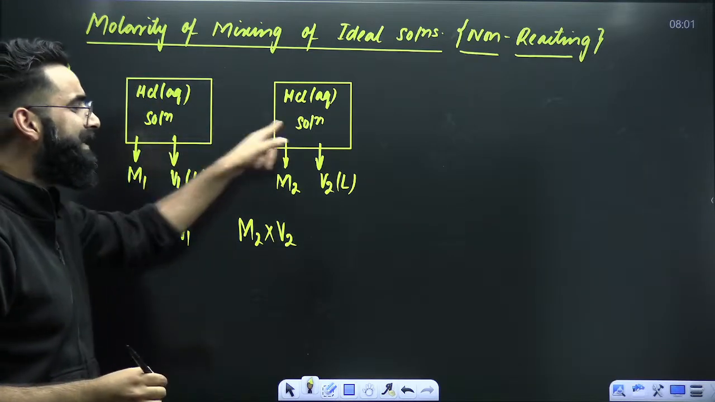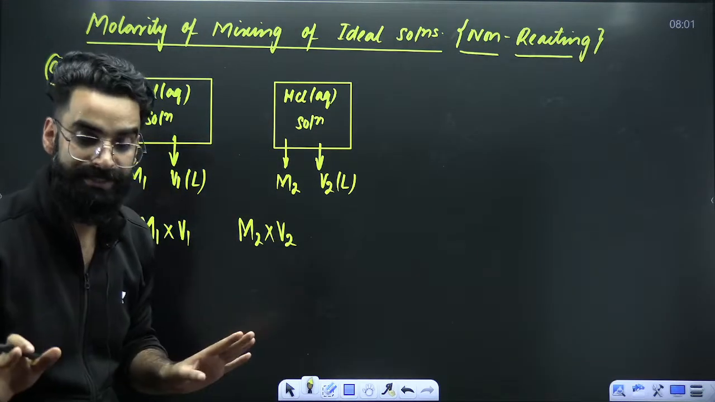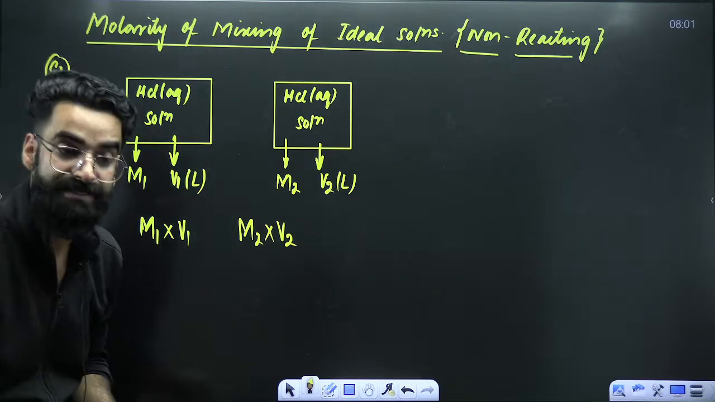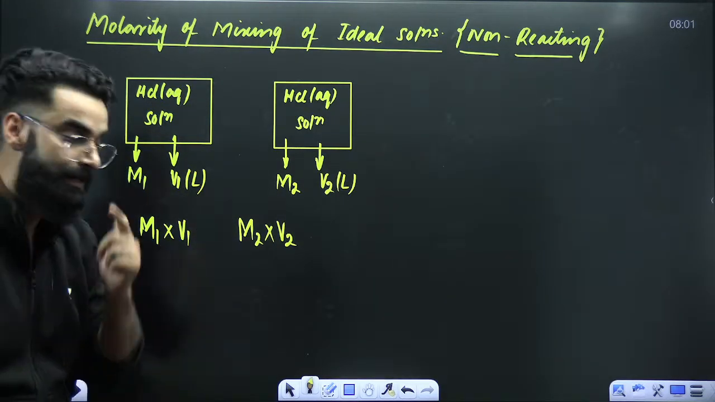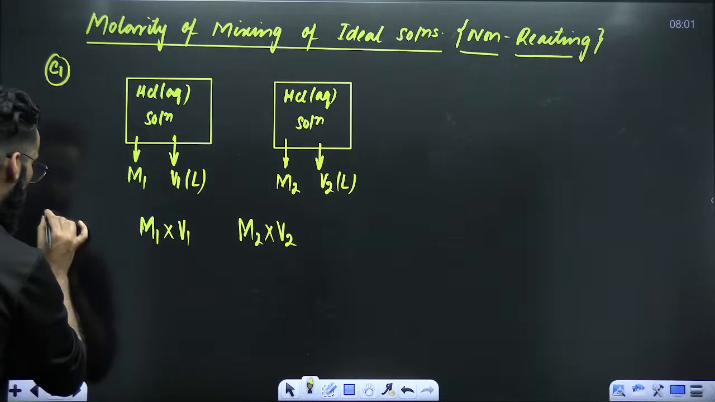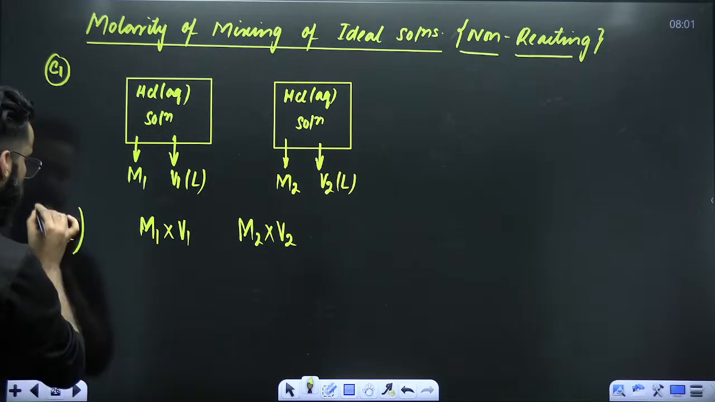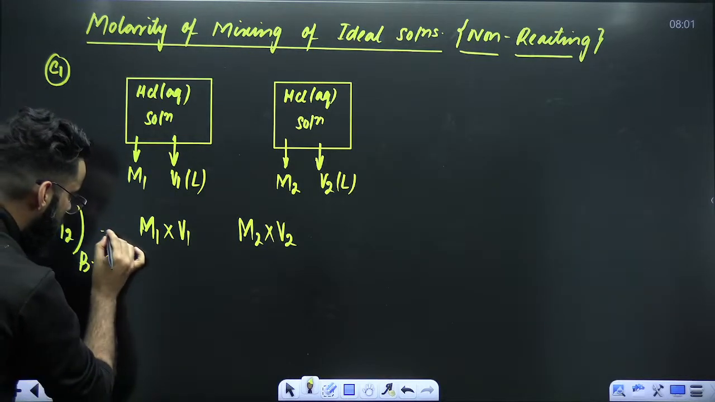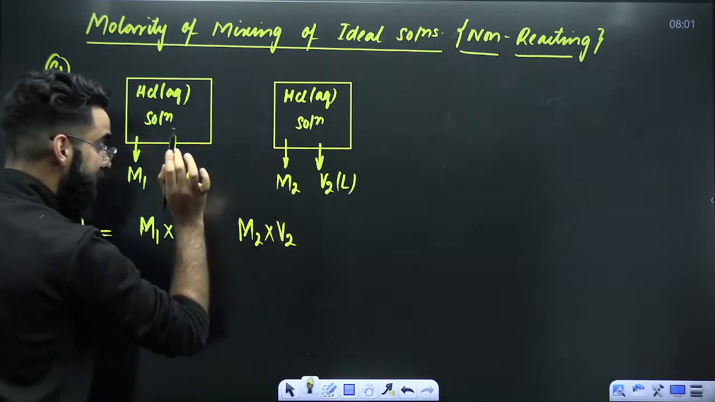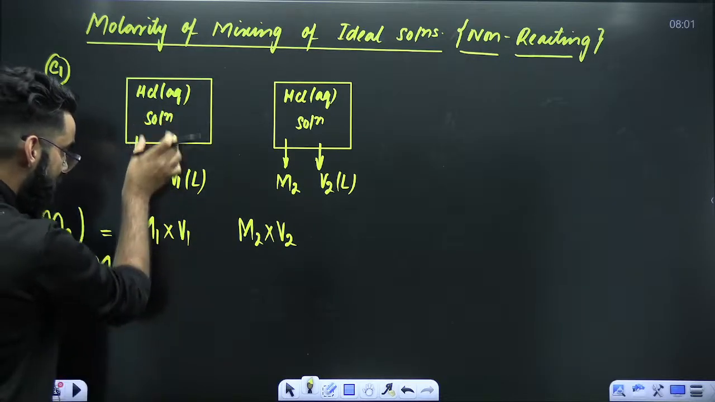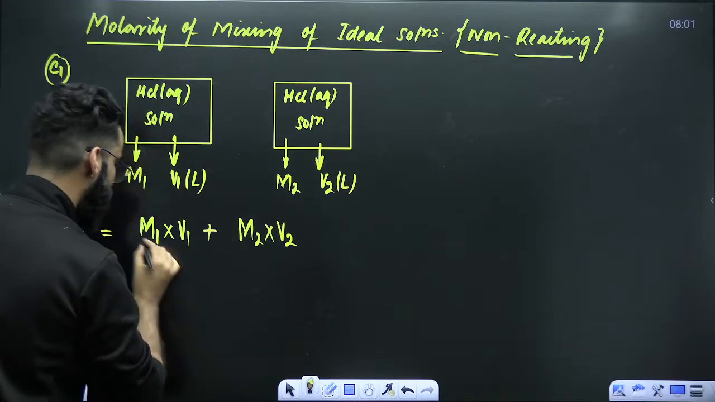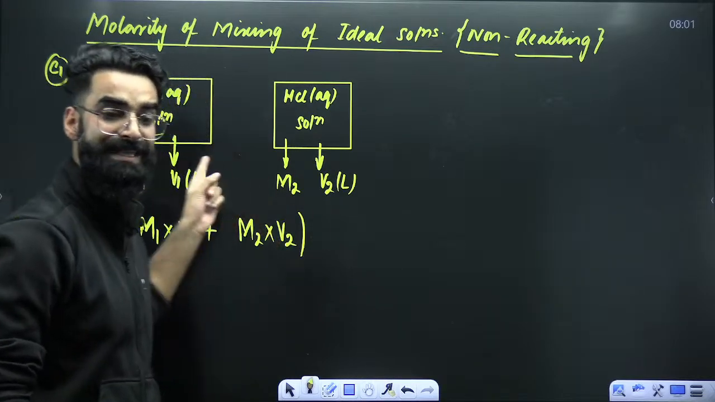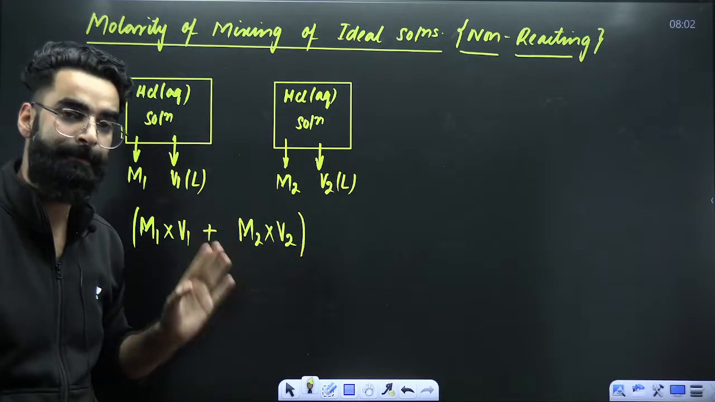Have I mixed these two solutions yet? I have not. So is this the case of before mixing or after mixing? This is the case of before mixing. So can you let me know how many total moles of solute we have in both the containers before mixing? Total moles of solute in both containers before mixing will be equal to M1V1 plus M2V2.